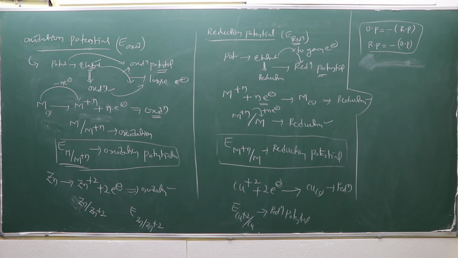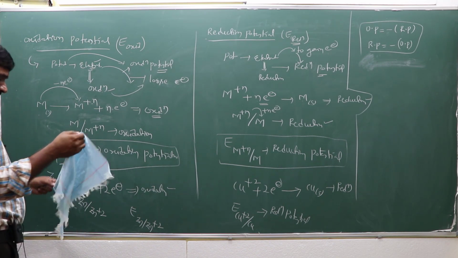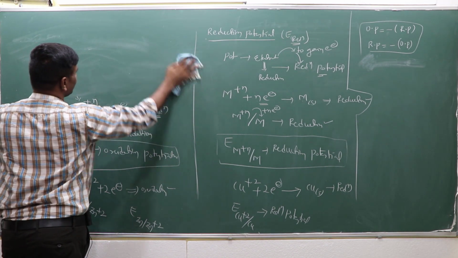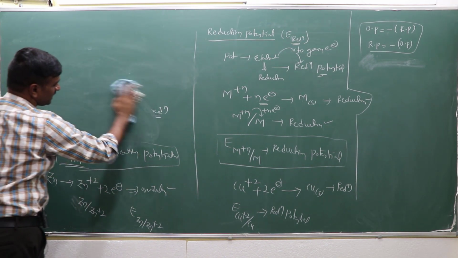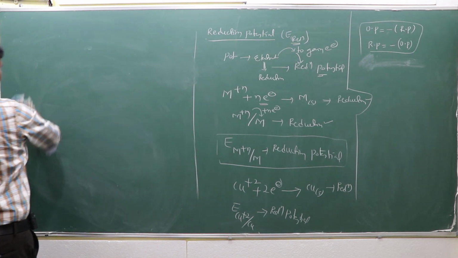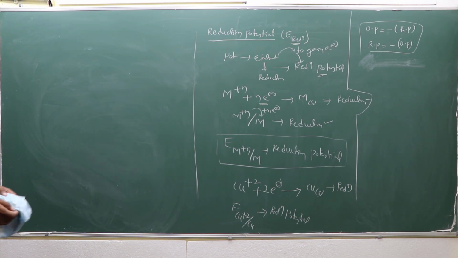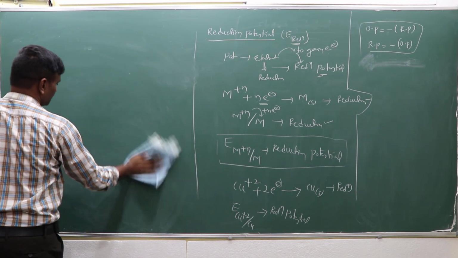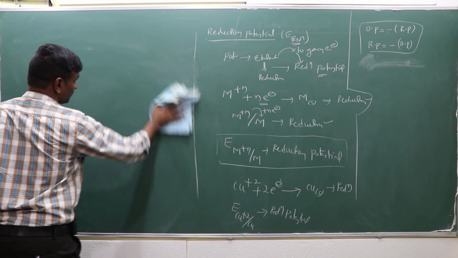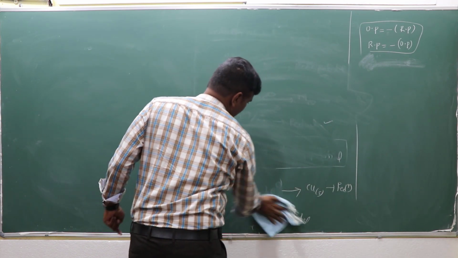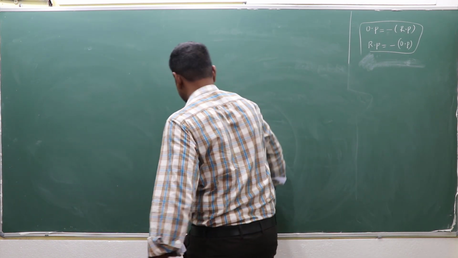If the electrode potential is measured at 25 degrees centigrade, which means 298 Kelvin, as well as 1 atmosphere pressure, that is called the standard electrode potential.